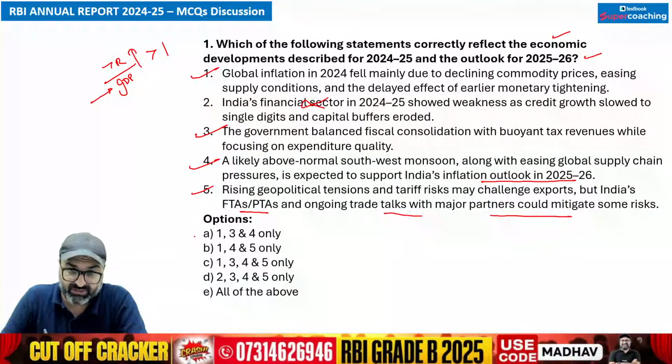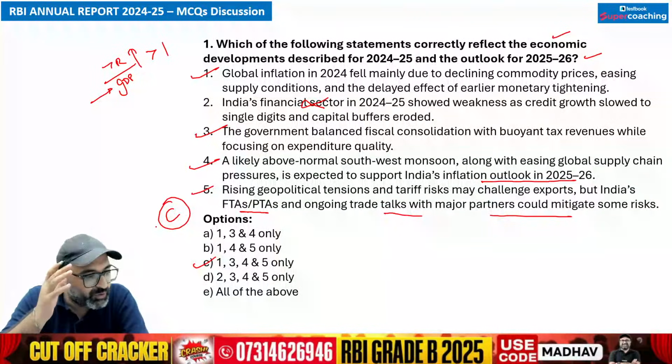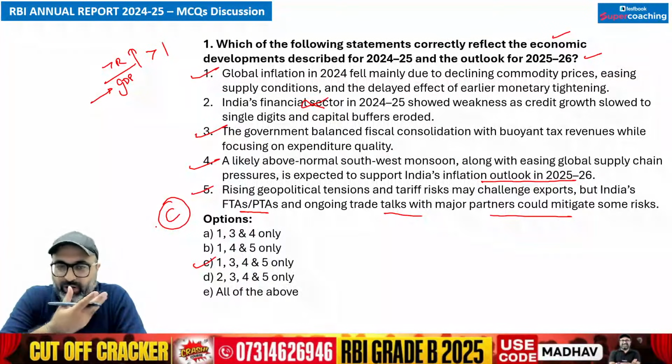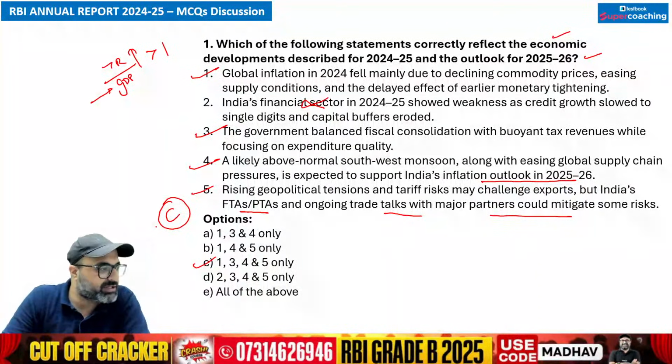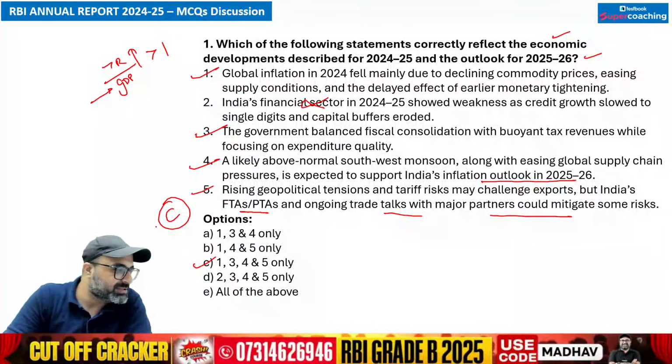So keeping that in mind, which statements are correct? First, third, fourth, fifth are correct. So option C is the correct answer. Only Khushi has given the correct answer. Very good, Khushi. I would request everyone, wake up guys and try typing the correct answers for the same.